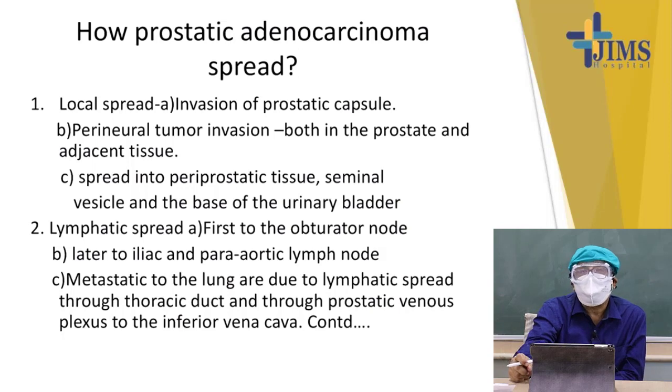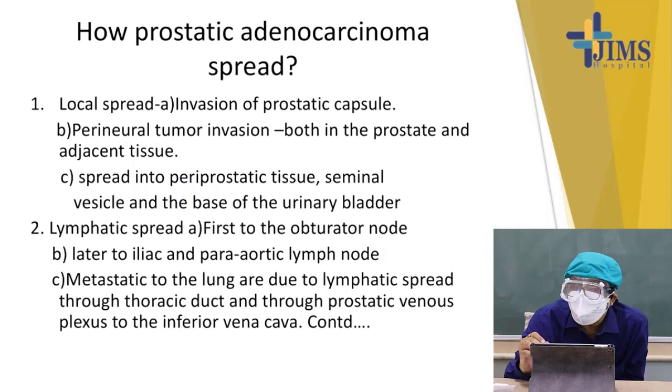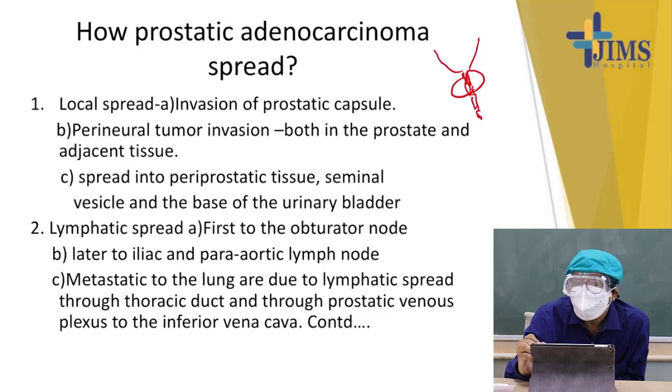How does prostatic adenocarcinoma spread? If you look at this morphology with the anatomical structure, if the carcinoma is there, it can go to the bladder.